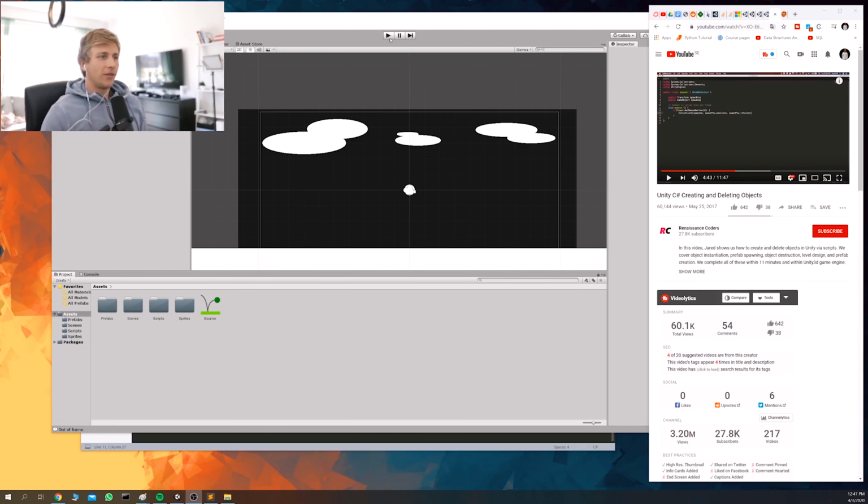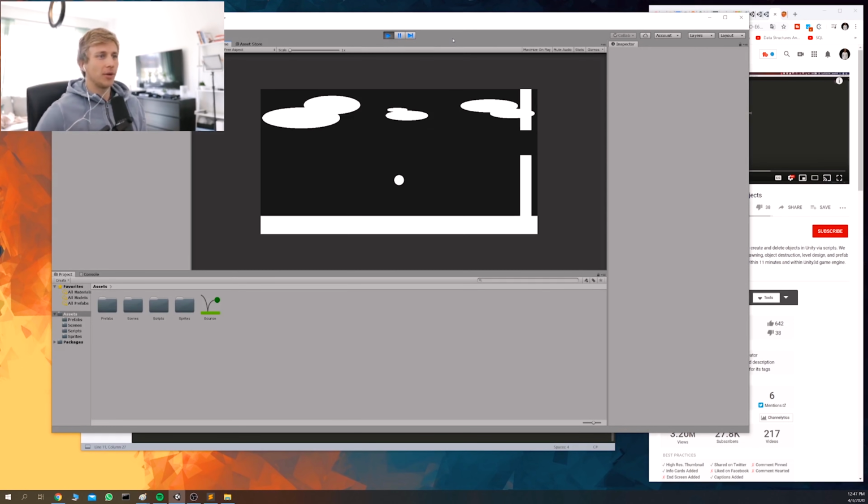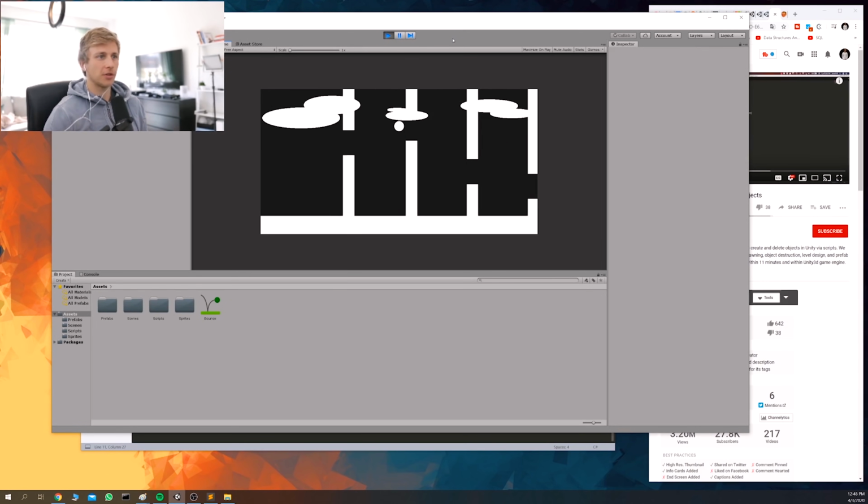Okay, so now I've pretty much got Flappy Bird running, or I've recreated Flappy Bird, but like a shittier version of it. So if we run this, what we get is this, which is like procedurally generated obstacles. So they just come in one after another.